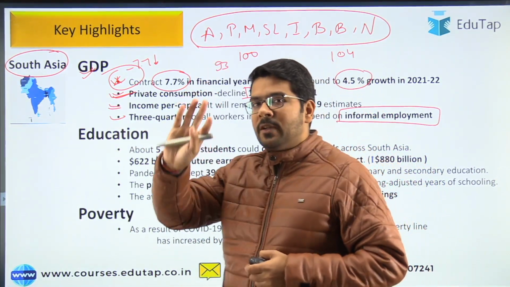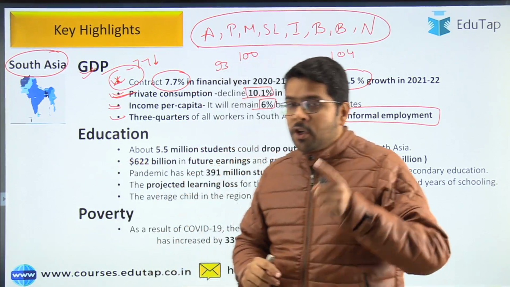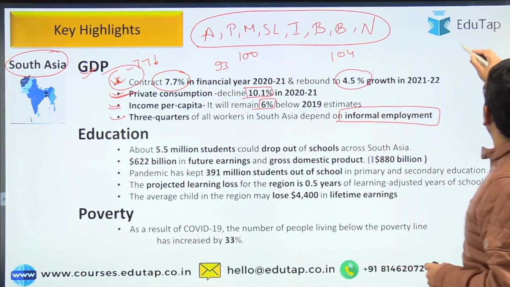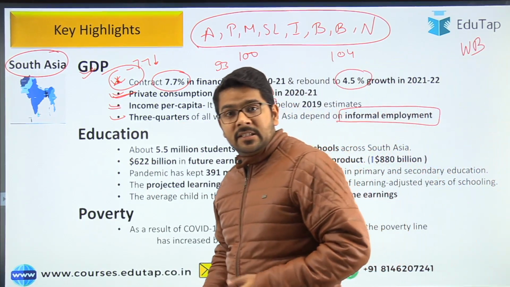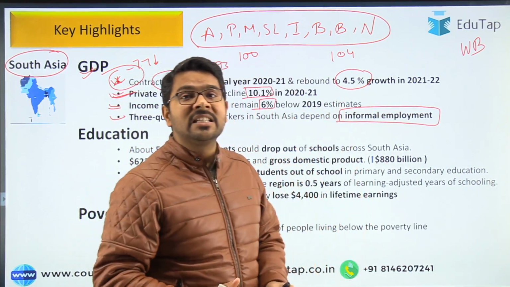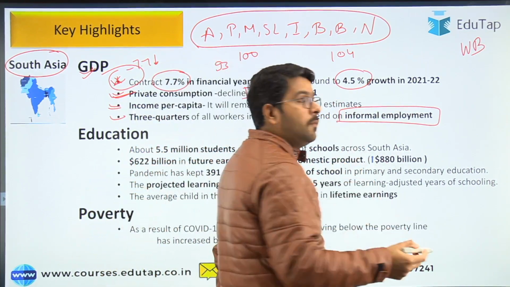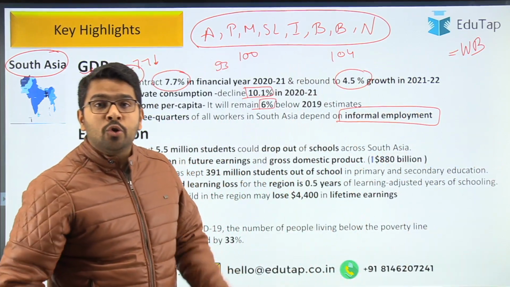Guys, let me first tell you why this report is important from our exam point of view. You know, World Bank is mentioned in our syllabus of ESI. Check out the international institutions. World Bank is clearly mentioned. So the reports released by World Bank are clearly important from our exam point of view, and this is one of the latest editions. So a question can be asked.